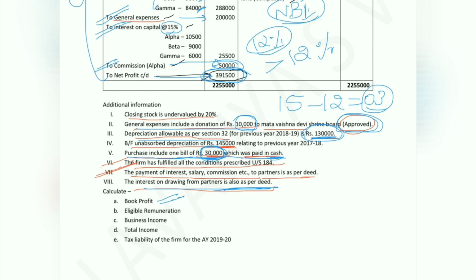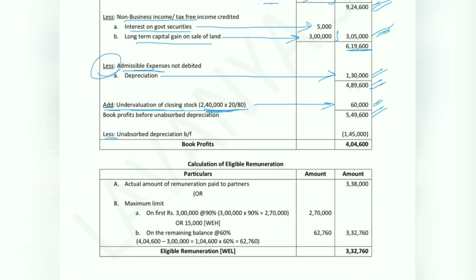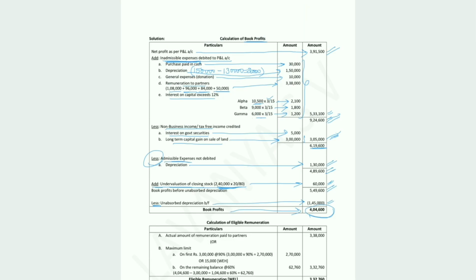So in the problem we have brought forward unabsorbed depreciation of rupees 1,45,000. Now let us deduct that unabsorbed depreciation value here, 1,45,000. So if you deduct 1,45,000 from 5,49,600, you will get 4,04,600 as book profit.